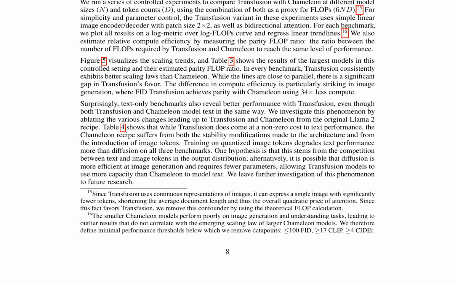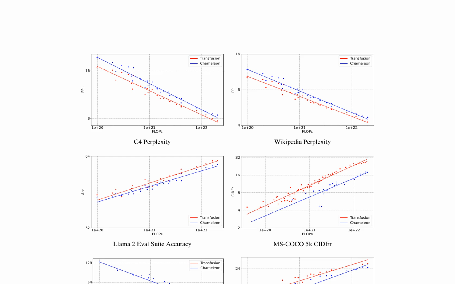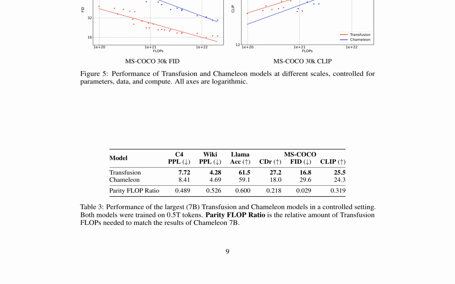representations on multimodal generation. The research discusses the Transfusion model's performance at different scales, showcasing its viability for multimodal modeling in a controlled environment. Page 9 presents the performance of Transfusion and Chameleon models at various scales, highlighting the Transfusion model's efficiency in terms of FLOPs needed to match Chameleon's results.